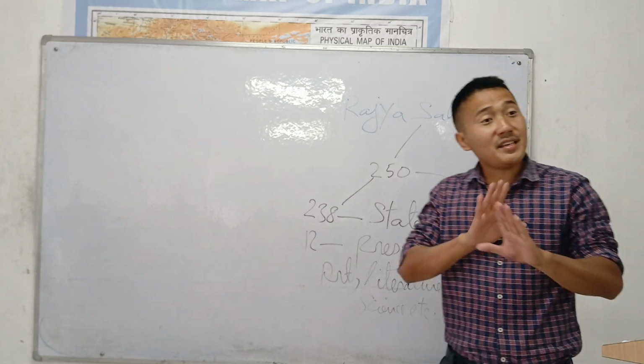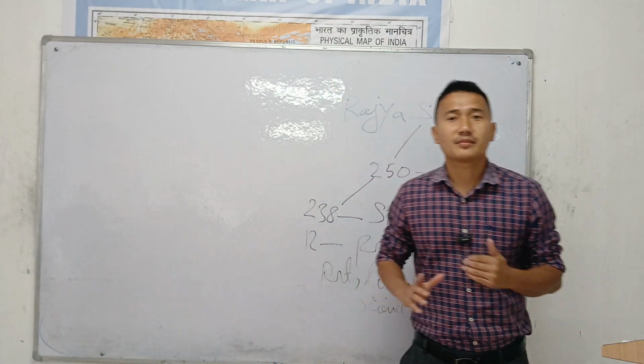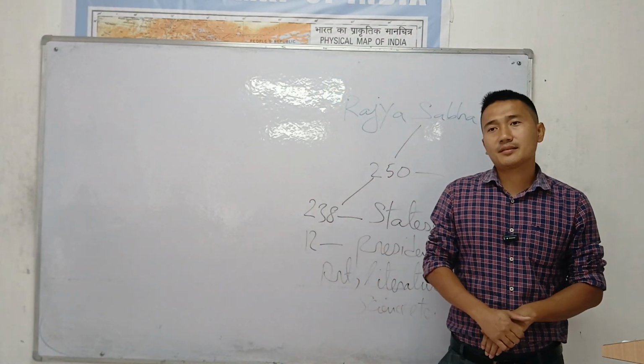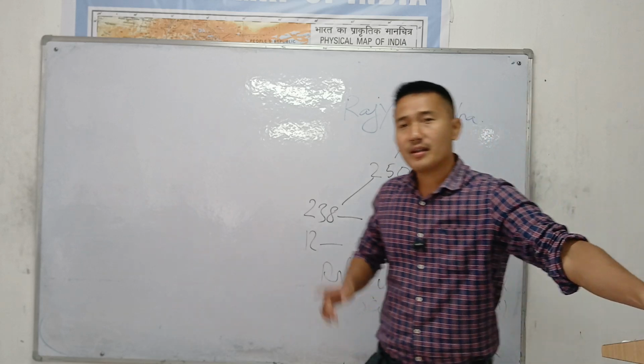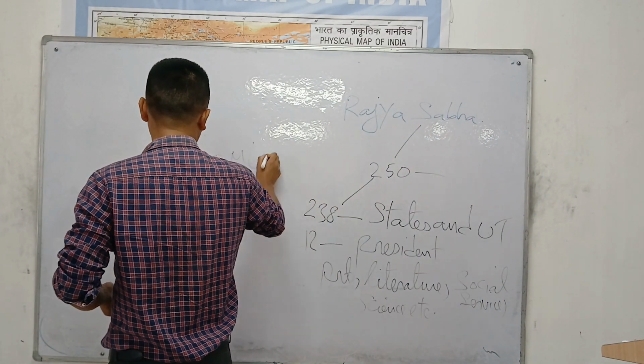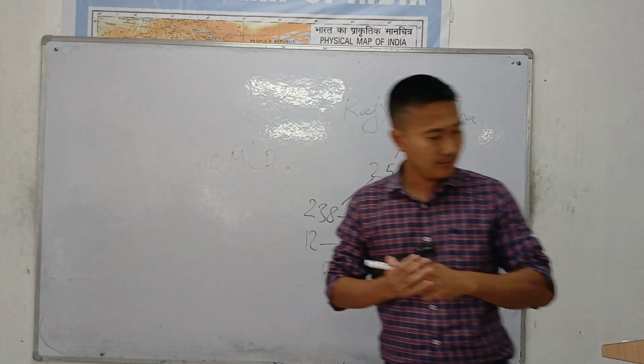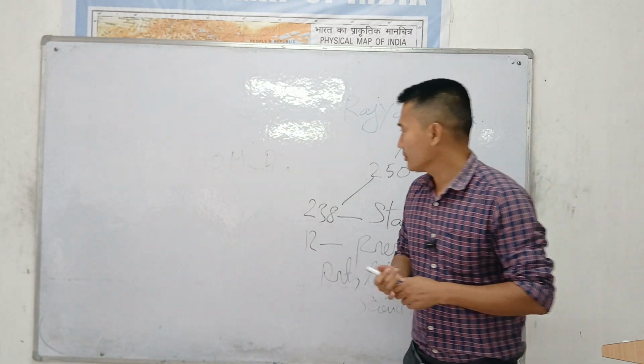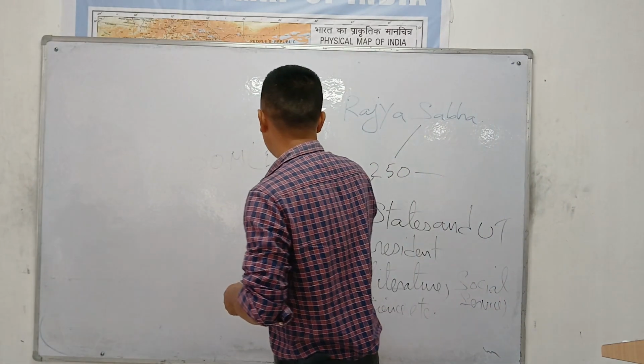Rajya Sabha election is indirect. Remember that. The election of the Rajya Sabha is indirect. So let's see how they are elected. We all know in Nagaland we have 60 MLAs.